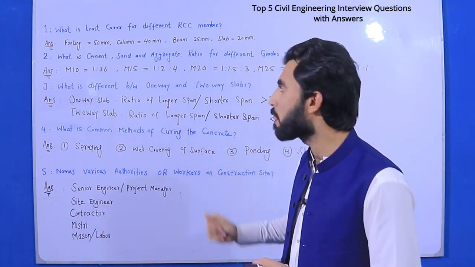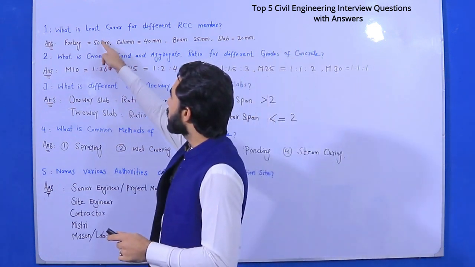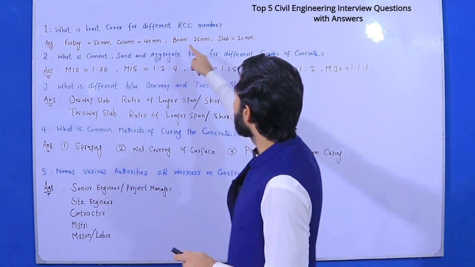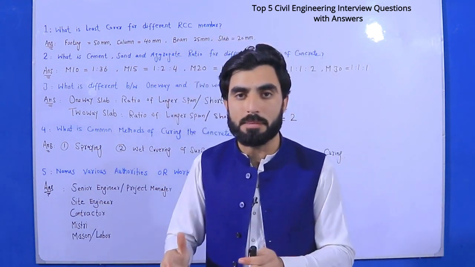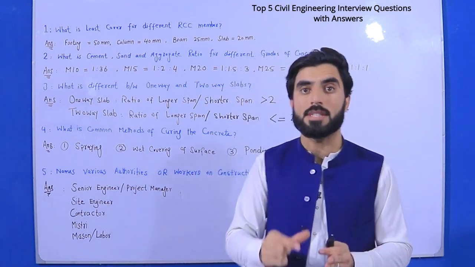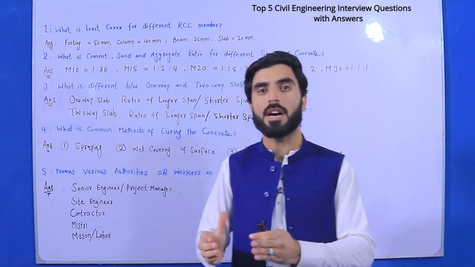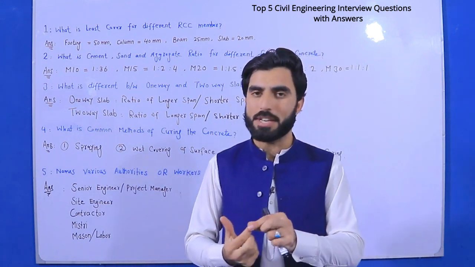So let's get started. Guys, the first one is, what is least cover for different RCC members? Least cover means least concrete cover for different RCC members. So different RCC members are footing, beam, column and slab.